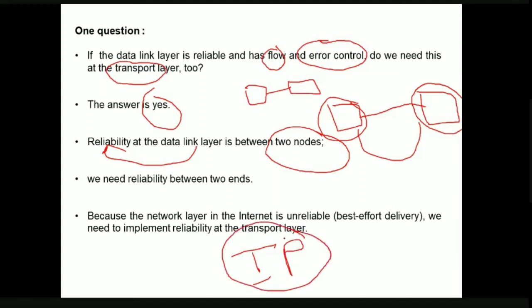So this IP protocol is also a connectionless protocol only. It is an unreliable protocol. So when IP is an unreliable protocol, obviously we need some protocol on top of it which provides us the reliability. So for this reason, even though we have flow control and error control at the data link layer, we are forced to use flow control and error control at the transport layer also. Okay, is it clear to all of you?